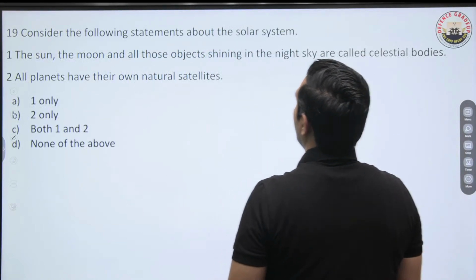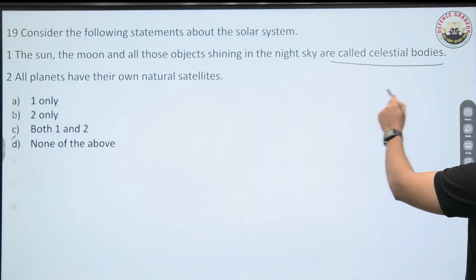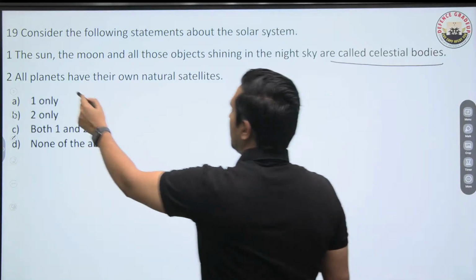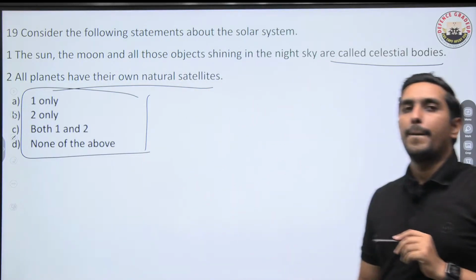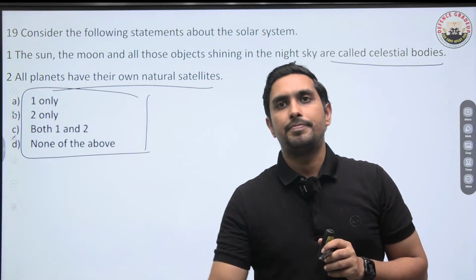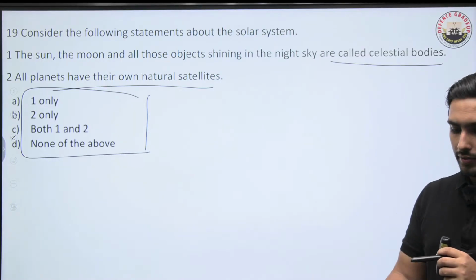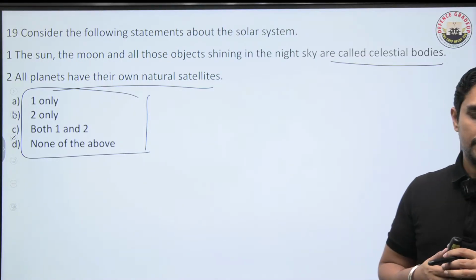19th question. Consider the following statements about the solar system. The sun, the moon, and those objects shining in the sky are called celestial bodies. All planets have their own natural satellites. You have to tell me which of the following is correct.